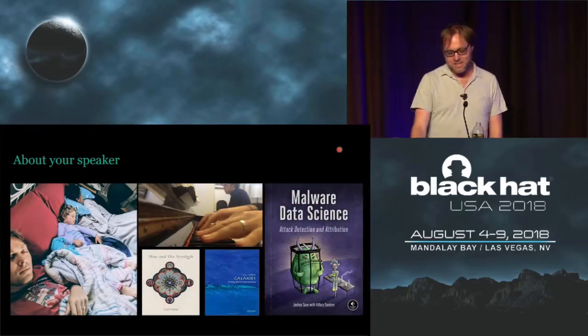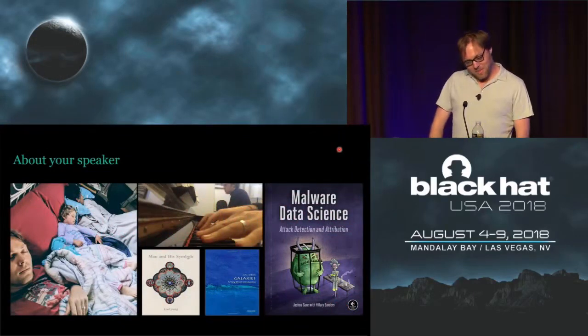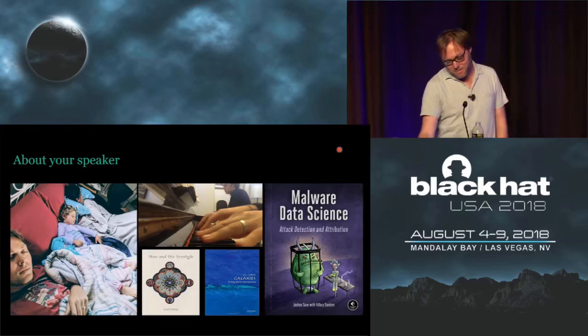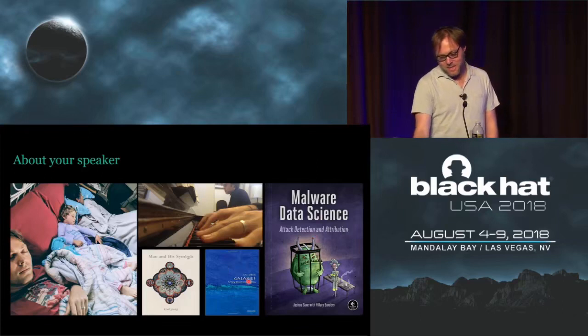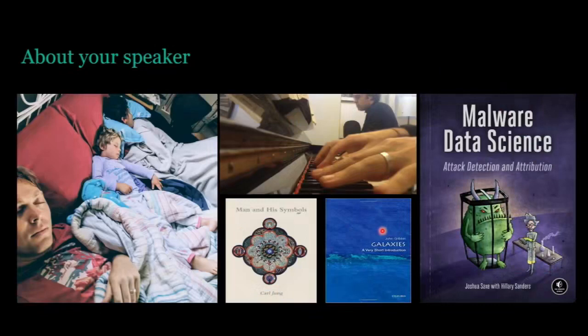So just to humanize myself a bit, this is me on the left with my daughter Maya and my wife Ksenia. It's me playing piano. It's a book I just finished on the plane, Man and His Symbols by Carl Jung. Another book that I liked, Galaxies by John Gribben, about the natural history of the universe.